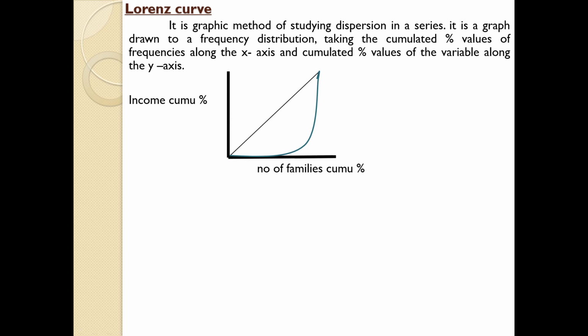If the distribution is asymmetrical, the curve will be like this. And how are we going to interpret it? The farther the curve from the middle line, the more variations or more variability. If the curve is closer to the middle line, the variations and variability are minimal. That is the concept of Lorentz curve.